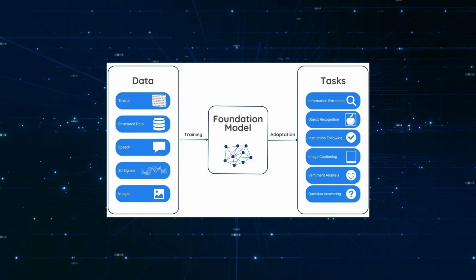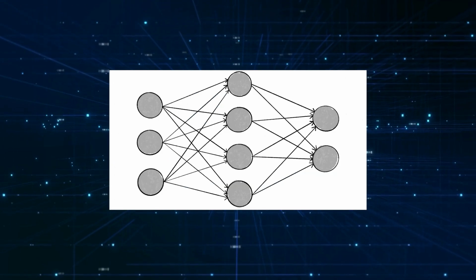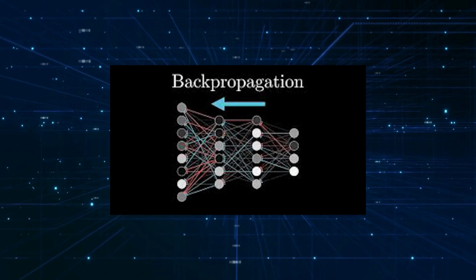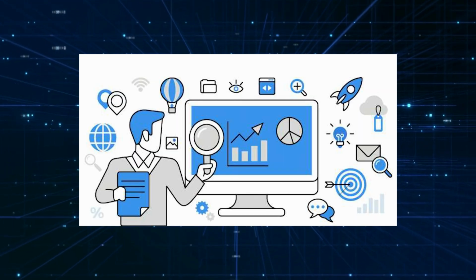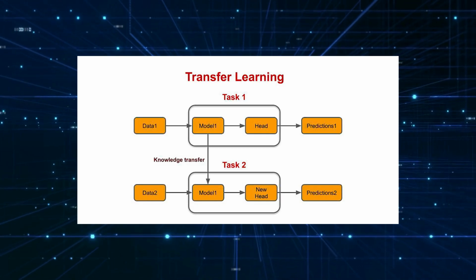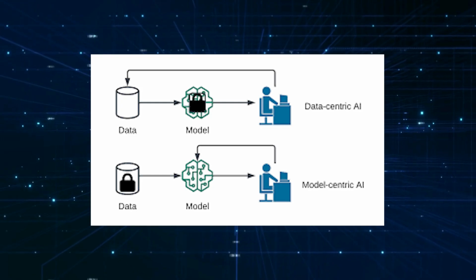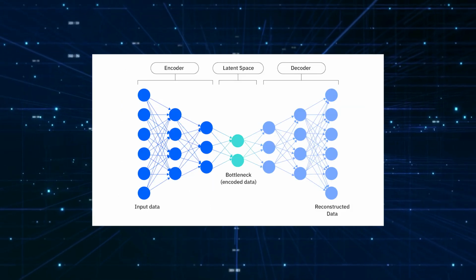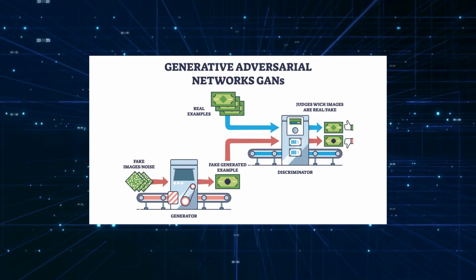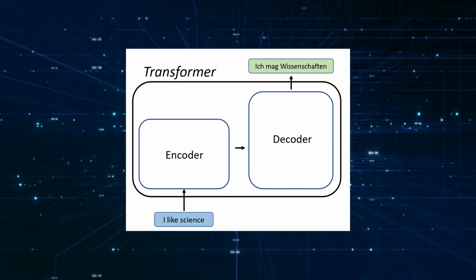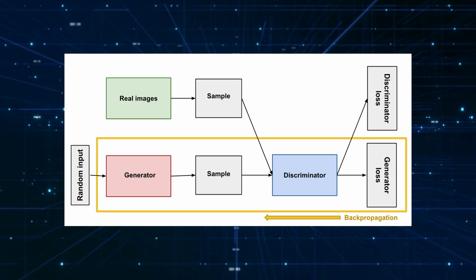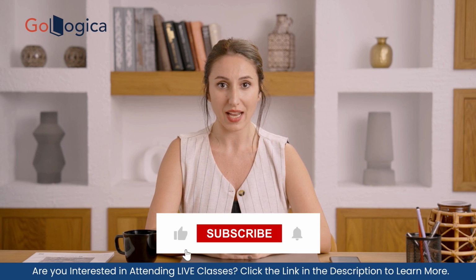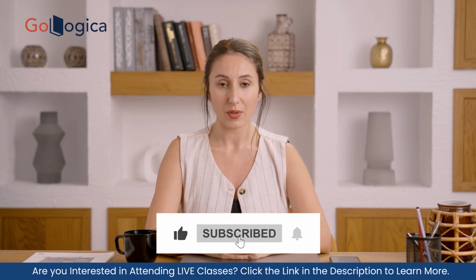Learners then explore the foundations of deep learning, including neural networks, backpropagation, optimization techniques, and transfer learning. The course delves into models and architectures, such as variational autoencoders, VAEs, generative adversarial networks, transformers, and diffusion models, which are essential for text, image, and speech generation.